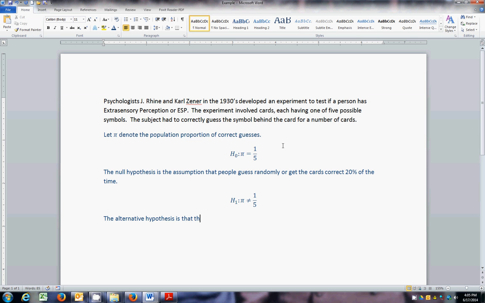is that people may or may not have ESP. And there is our null and alternative hypothesis for one proportion.